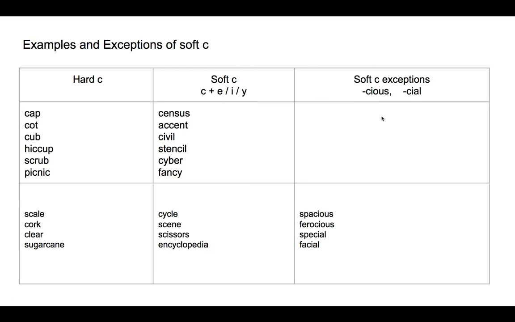There are some exceptions to the soft C rule. In these cases, C sounds like sh: spacious, ferocious, special, facial.